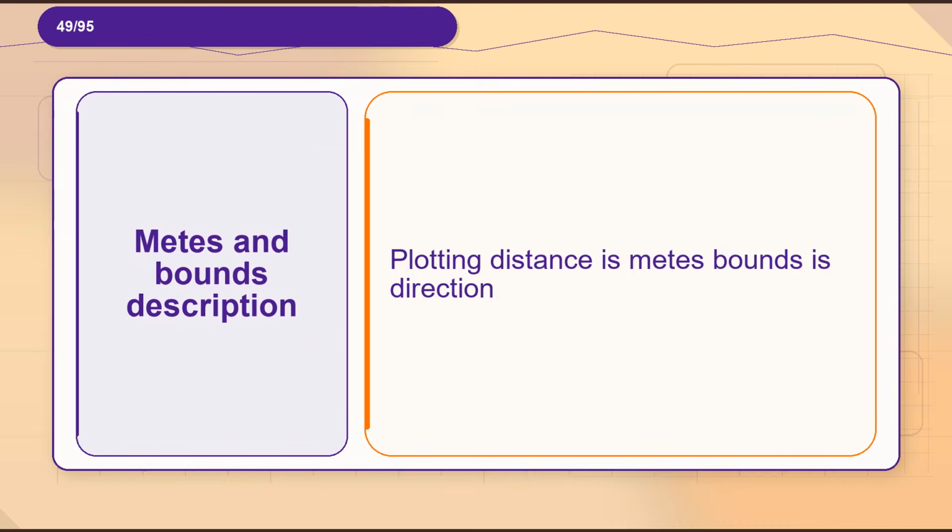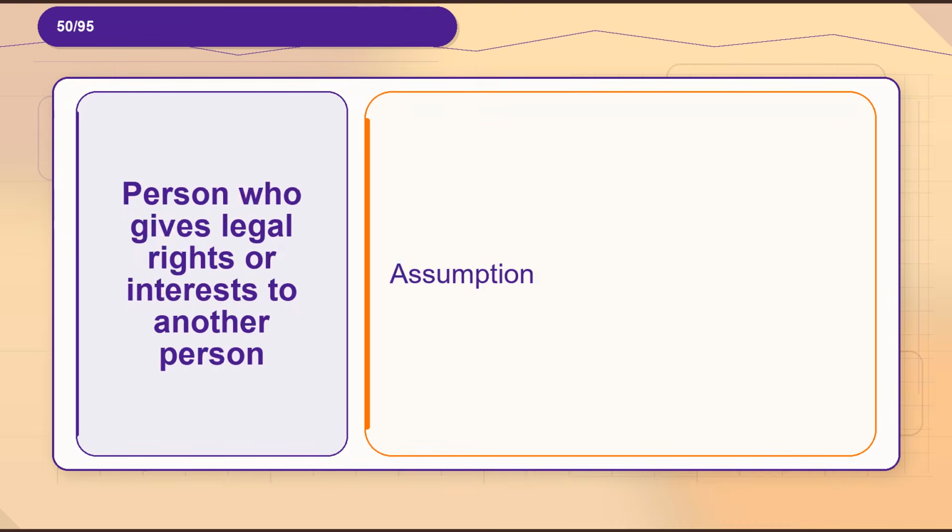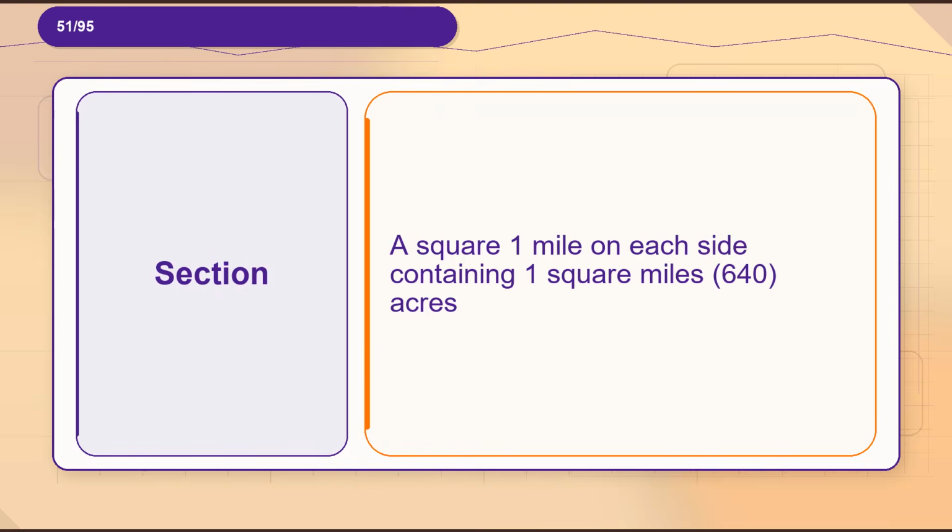Flashcard 49. Term, metes and bounds description. Definition, plotting distance as metes, bounds as direction. Flashcard 50. Term, person who gives legal rights or interests to another person. Definition, assumption. Flashcard 51. Term, section. Definition, a square 1 mile on each side containing 1 square mile, 640 acres.